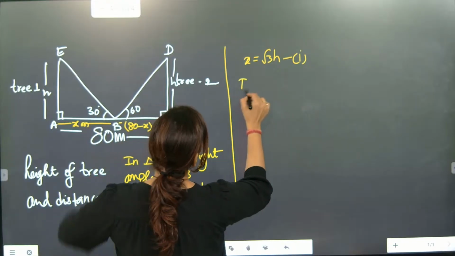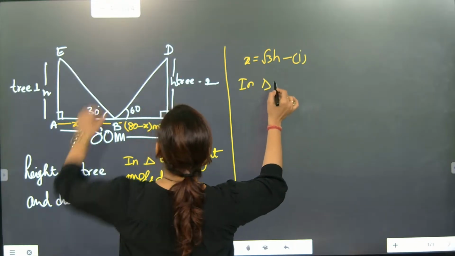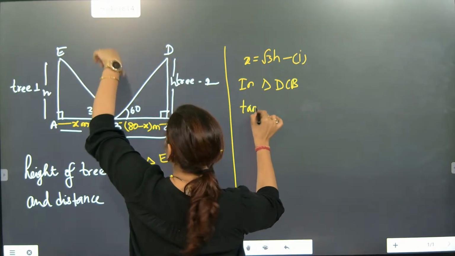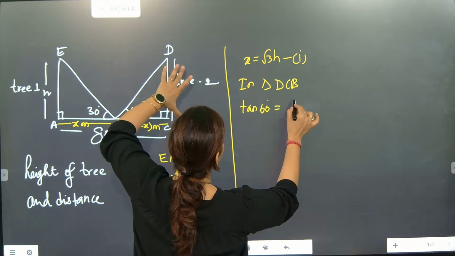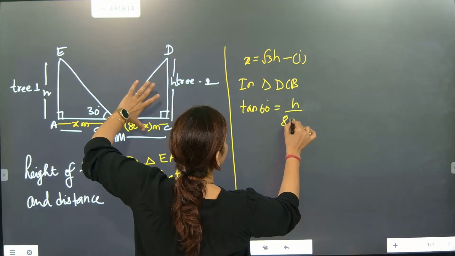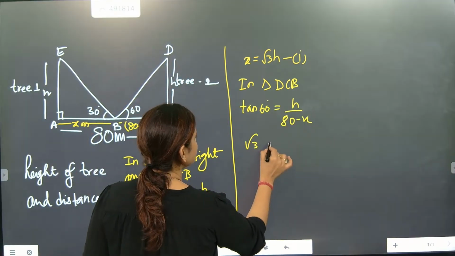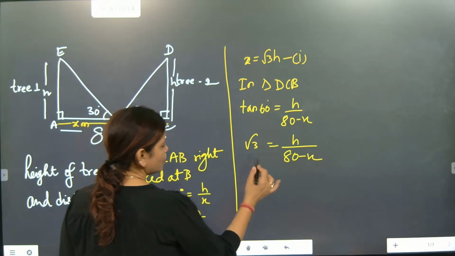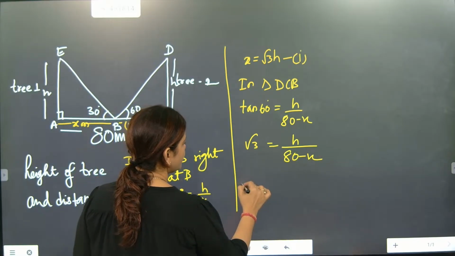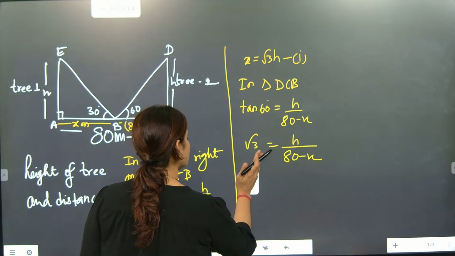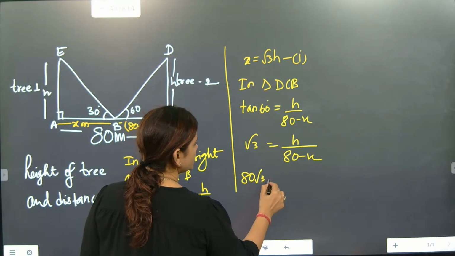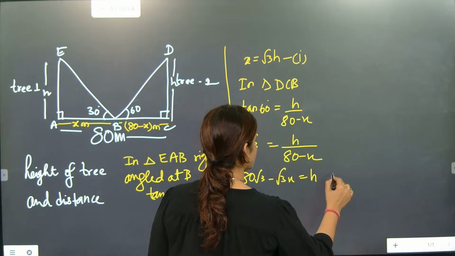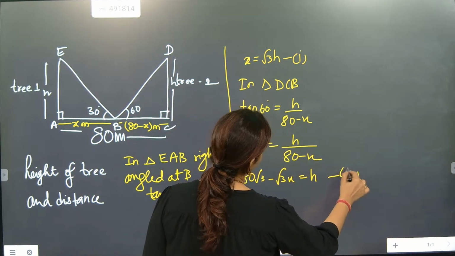Second part is in triangle DCB. So what are we going to write? Tan 60 degree is equal to h by 80 minus x. So it will become root 3 is equal to h by 80 minus x. So 80 root 3 minus root 3x is equal to h. This will become equation 2.